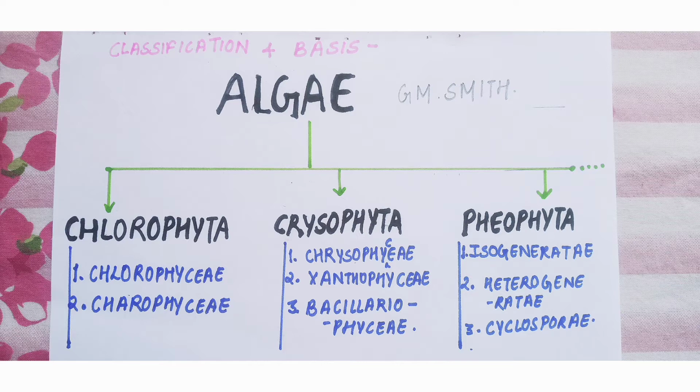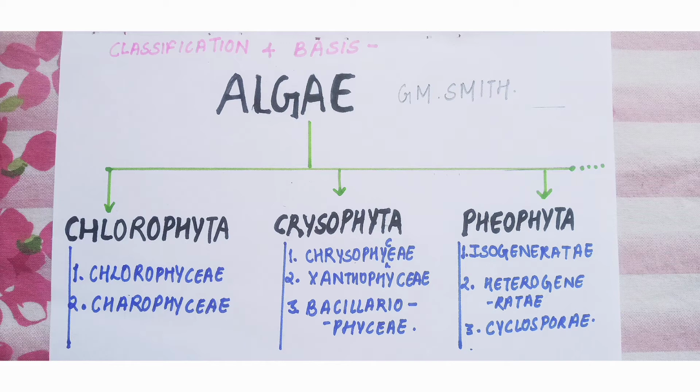Now what does this term mean? Chloro obviously indicates chlorophyll. So Chlorophyta is that division in which the dominant pigment would be chlorophyll A and B, giving them the green color. So this is also called green algal forms. It has been further subdivided into Chlorophyceae and Charophyceae. And here our reserve food material is starch.